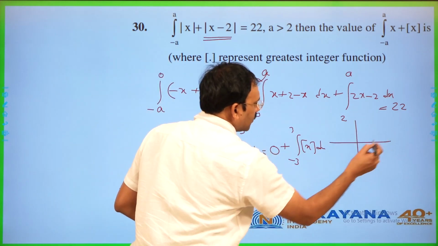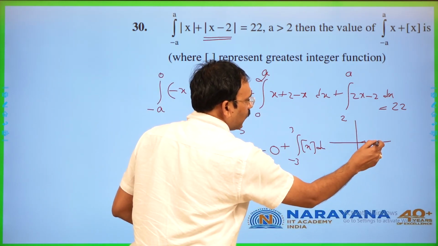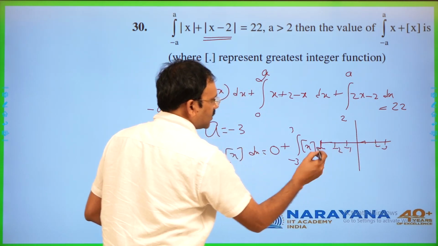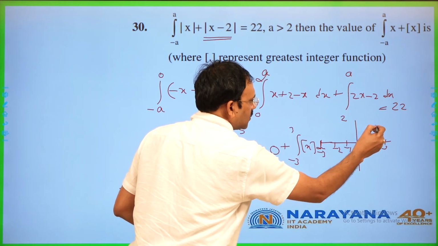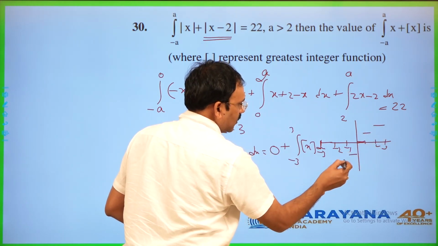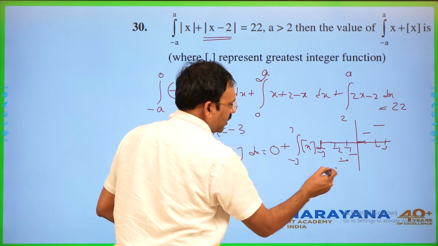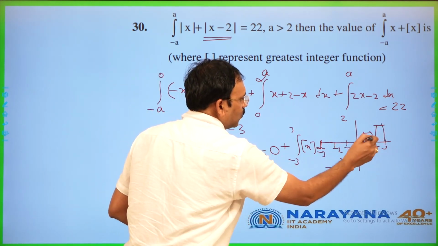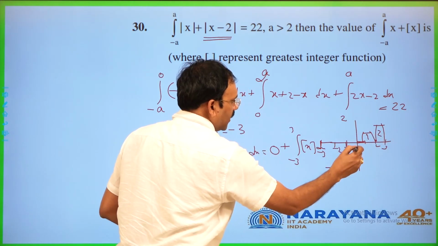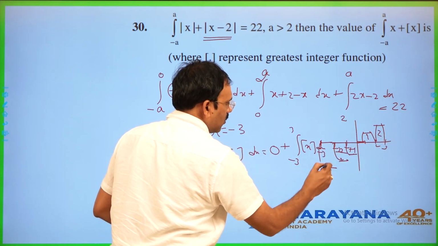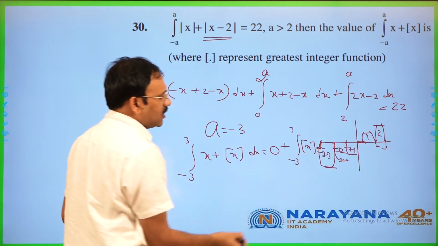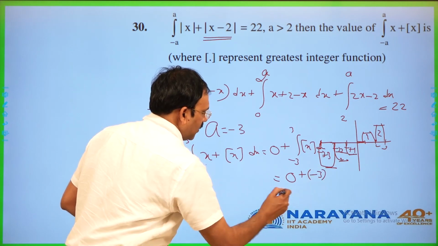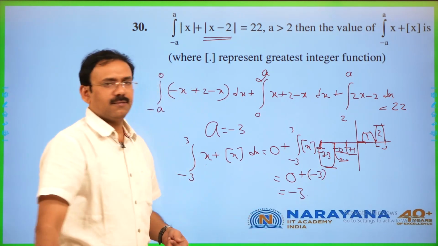You see this is 0 to 1, 1 to 2, 2 to 3, minus 1, minus 2, minus 3. This area is 0, here 1, here 2, and on the negative side minus 1, minus 2, minus 3. So the sum of these three is going to be minus 3, 0 plus minus 3, which is minus 3.